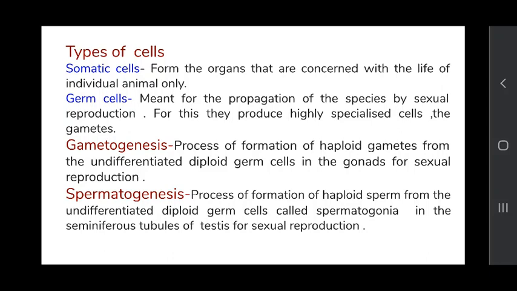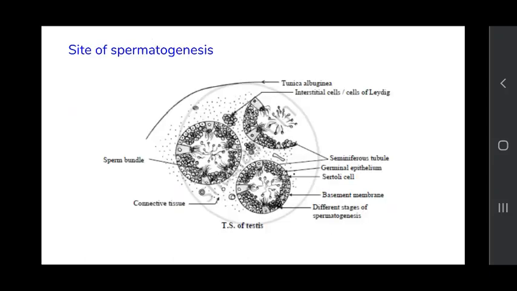In spermatogenesis, formation of haploid sperm from the undifferentiated diploid germ cells called the spermatogonia in the seminiferous tubules of testis for sexual reproduction. This process of formation of haploid sperm is called spermatogenesis. Now, we will discuss this process of spermatogenesis.